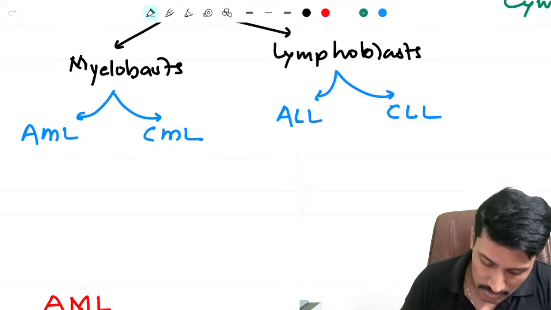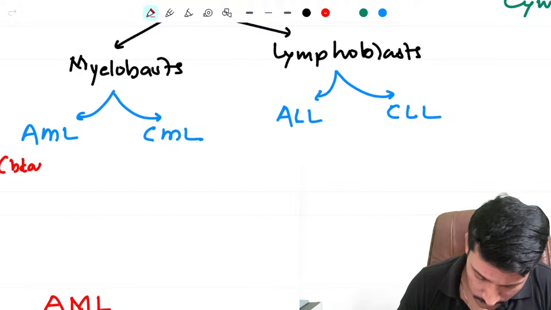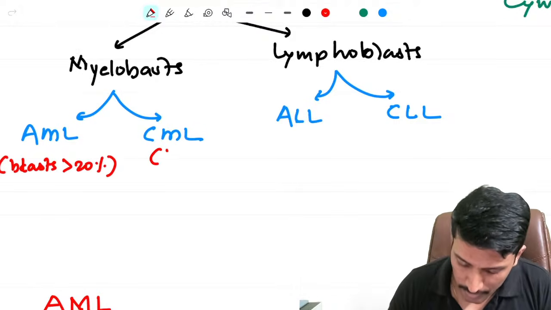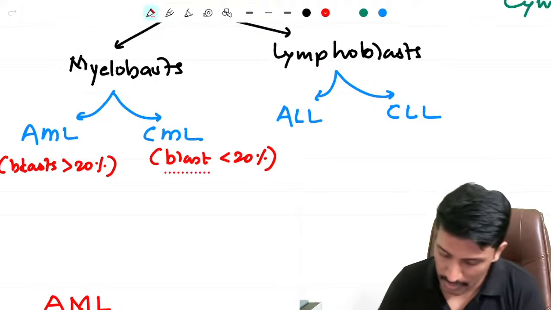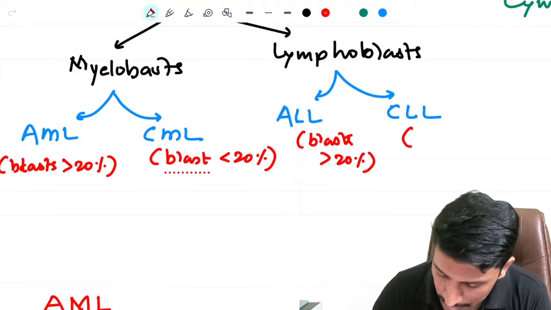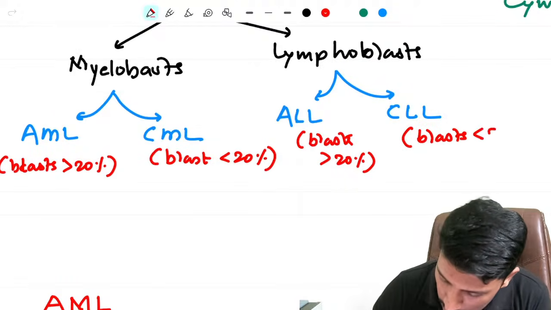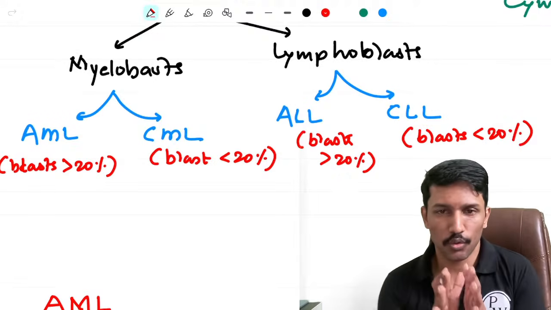And when I look at the bone marrow biopsy, among overall cells present, more than 20% are myeloblasts. So if the blast percentage is more than 20%, then it is AML. But if the blast percentage is generally less than 20%, then it is CML. Same applies to ALL as well. So if the blasts are more than 20%, it is ALL. And if the blasts are less than 20%, but it is lymphoblast, then it is CLL. So you're getting the point.